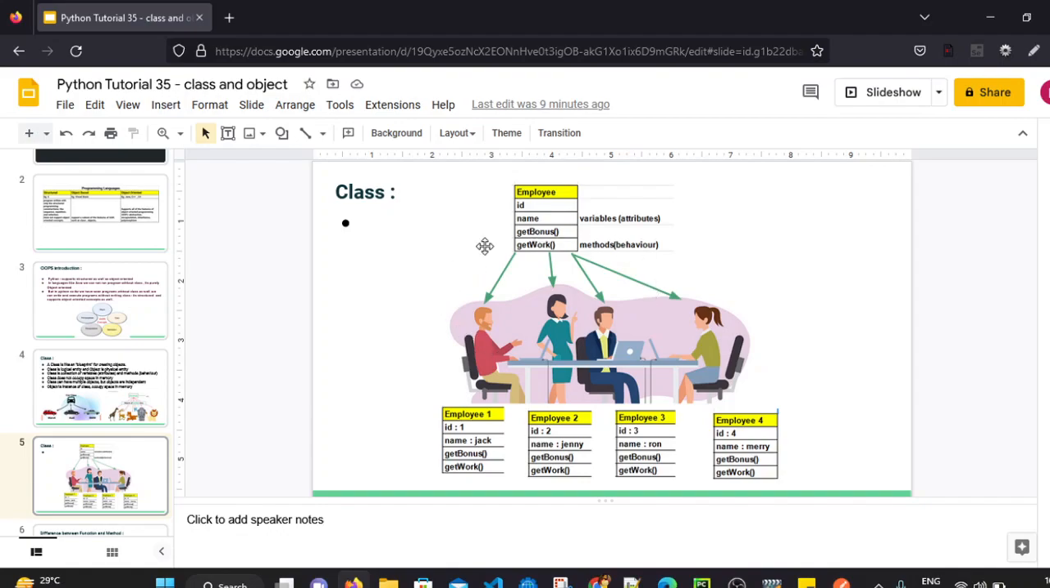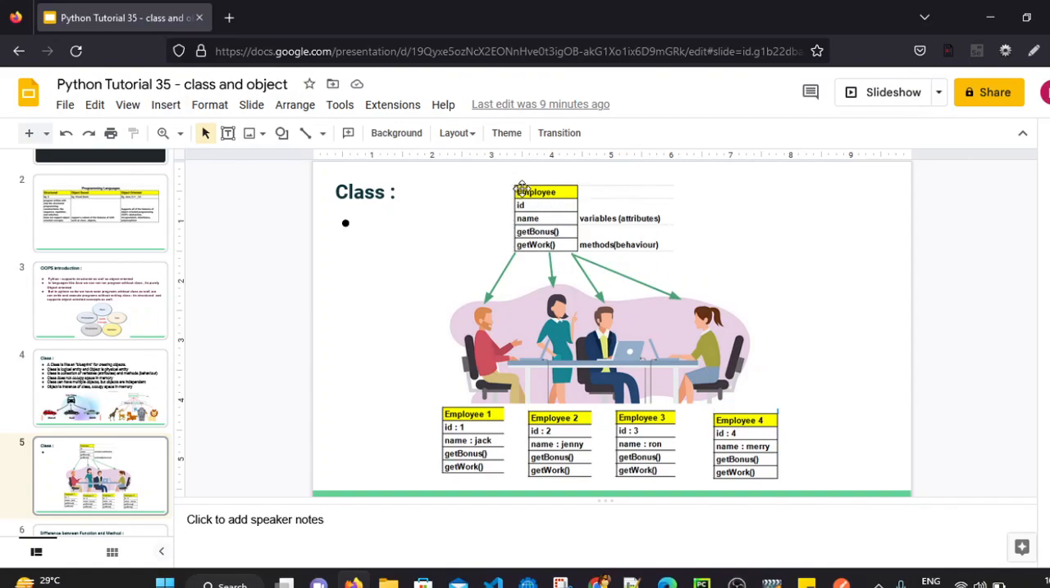Similarly, there are methods as well. Get bonus and get work, they are methods. They might have different logic for every object, right? So behavior can be different for all the objects. First employee might have a different bonus amount, second employee will have a different formula for bonus, third employee will have a different formula or logic for bonus amount, fourth employee will also have different logic for bonus calculation. So all of the objects will have common variables and methods, but the values will be different for those variables and methods across all the objects.